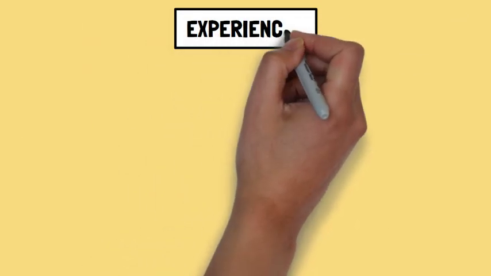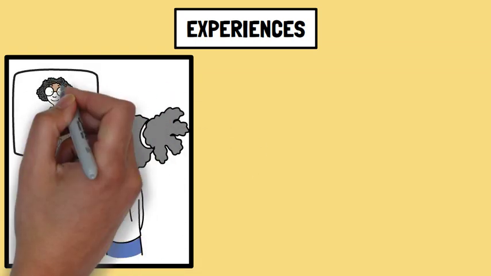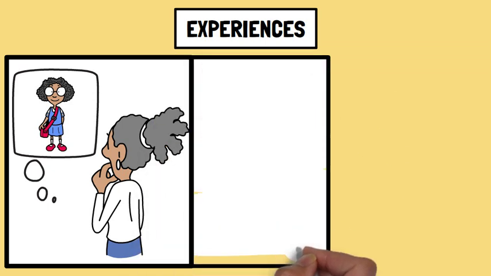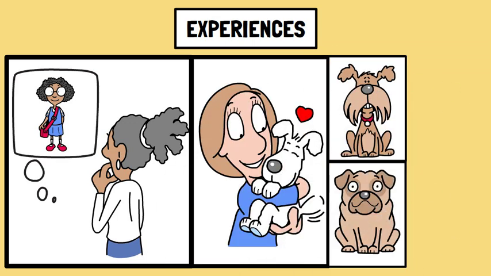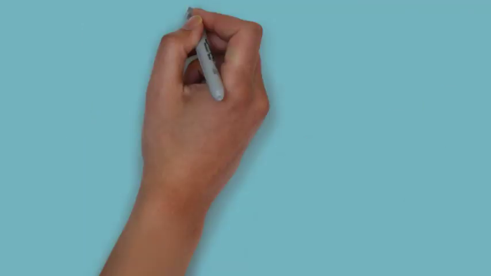Experiences also play a significant role in shaping how we perceive the world. Our past interactions, learning, and exposure to various stimuli influence our perceptual processes and interpretations. For example, a person who has had a lot of experience with dogs might be better at recognizing different dog breeds and understanding their behaviors compared to someone who has had little exposure to dogs.